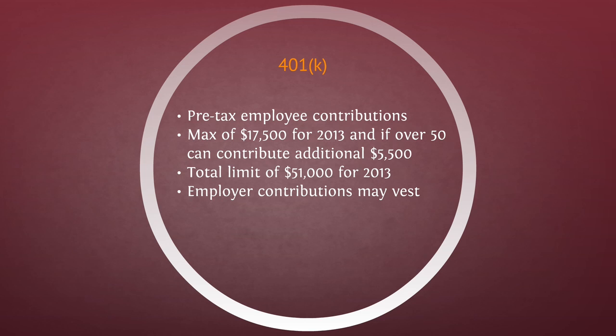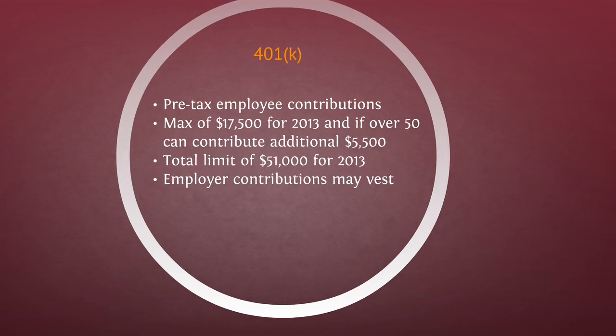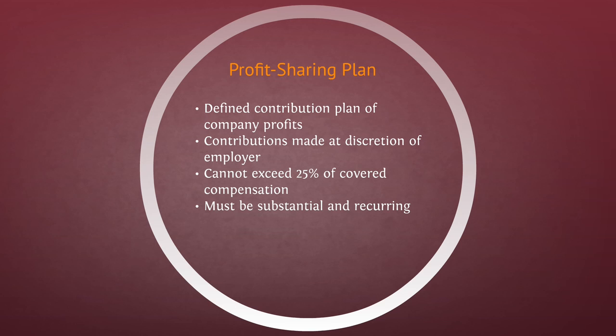Employer contributions, what the company puts into the account, they're allowed to put certain vesting rules on their amounts before the employee can have access to their funds. The profit sharing plans are basically what it says, contributions of profits made by the company every year. They can't exceed 20% of the compensation of the employee, and the profit and contribution must be substantial and recurring. So remember, there's a 25% max of the covered compensation for profit sharing plans.